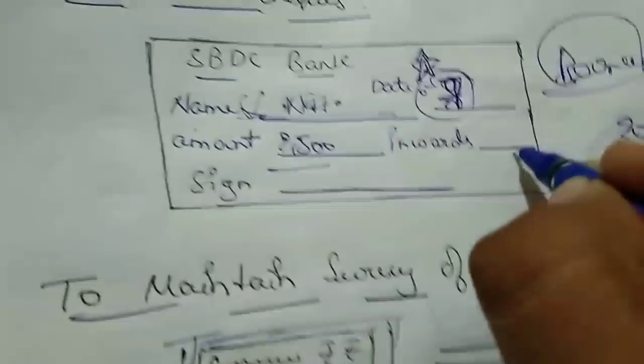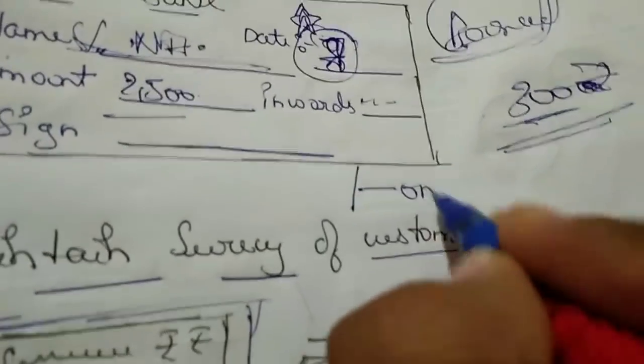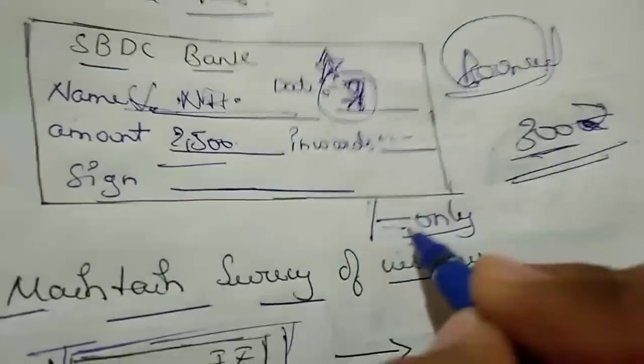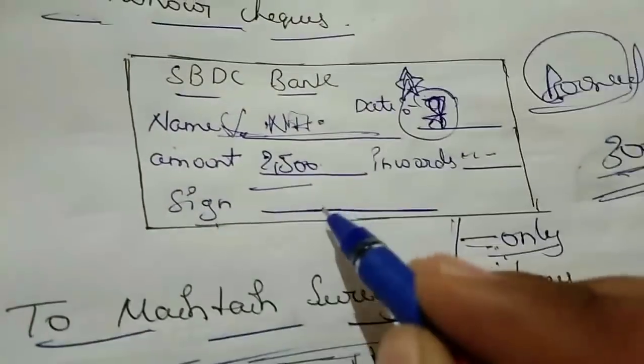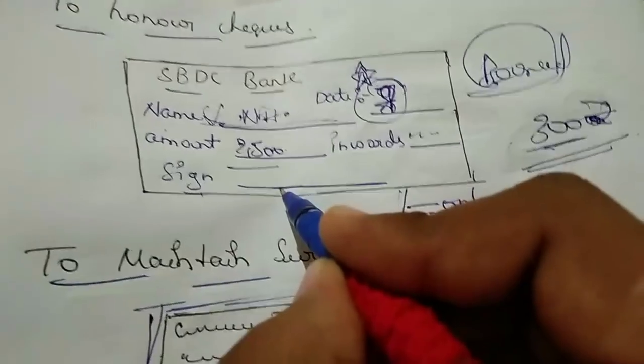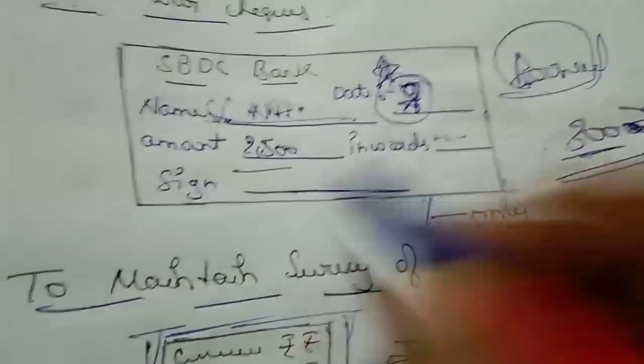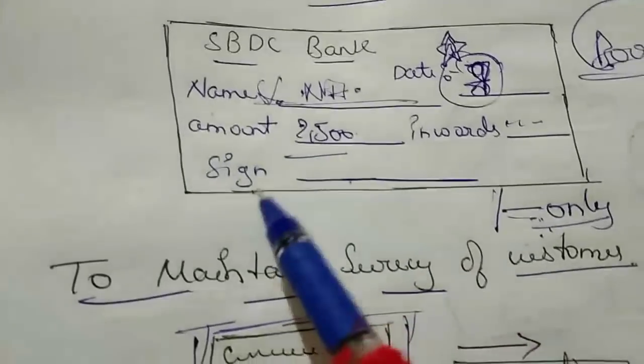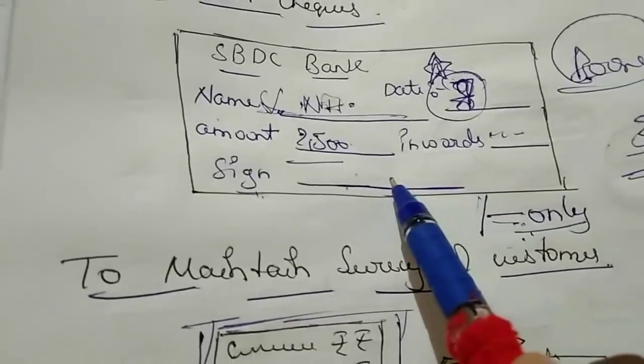2,500 correctly, and you should write it in words also. And at last, this should be the procedure, and the signature should be properly done. You can see they will take the signature three times, so that the signature is checked here. If the signature is not proper, it bounces.